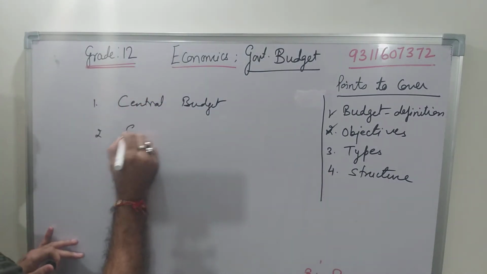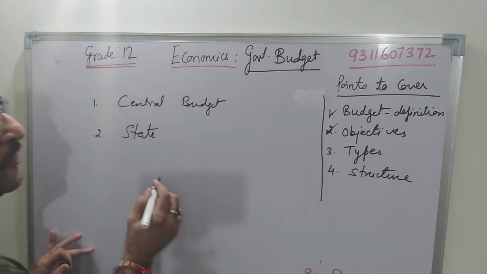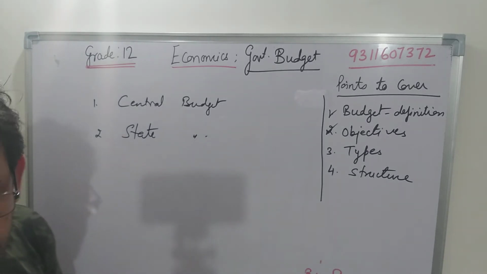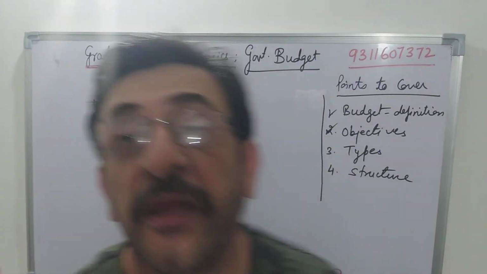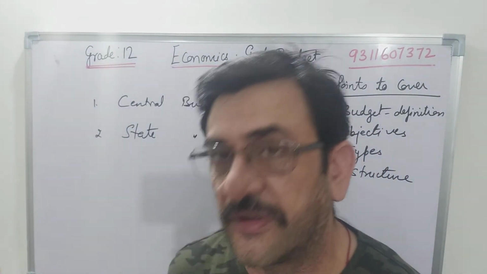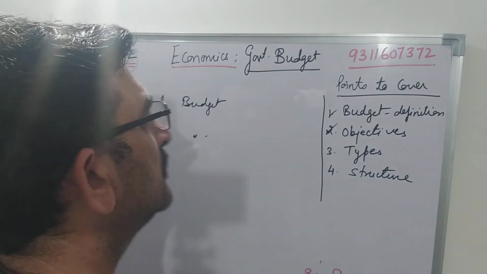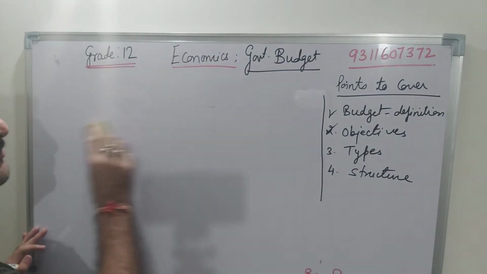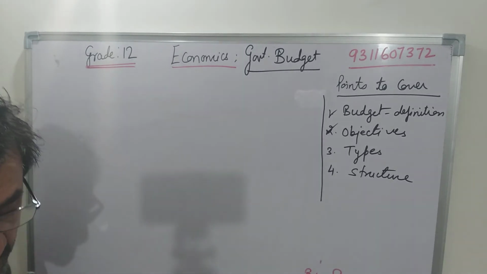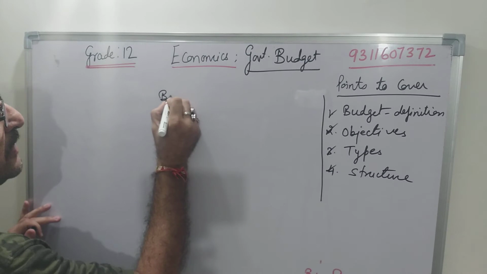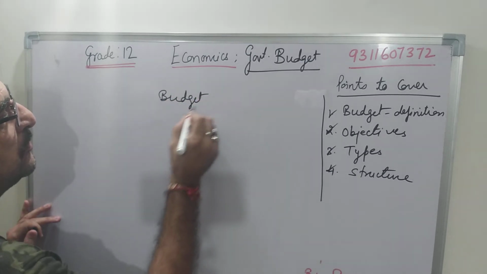I told you earlier in the beginning of this lesson, the state budget is made by the state government and the central budget by the central government, and what we are studying here is the central government budget, which is a main part of this CBSE curriculum.